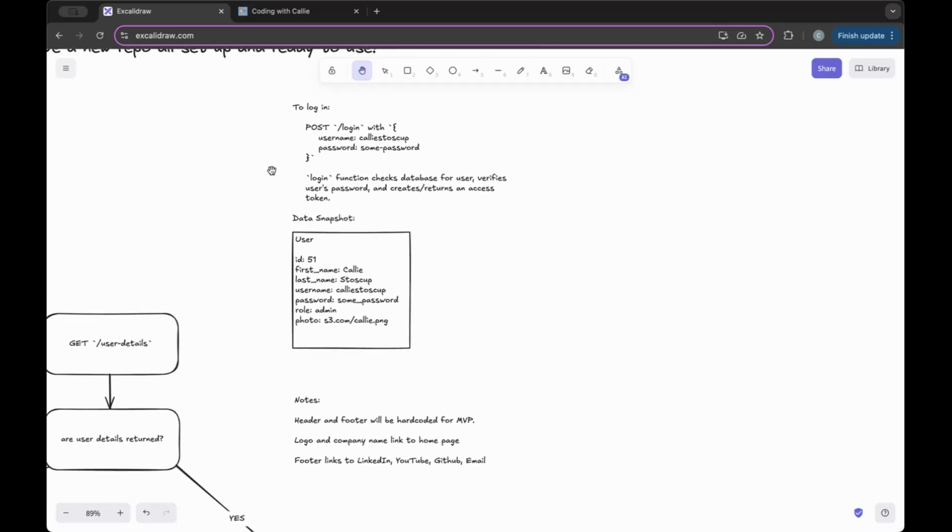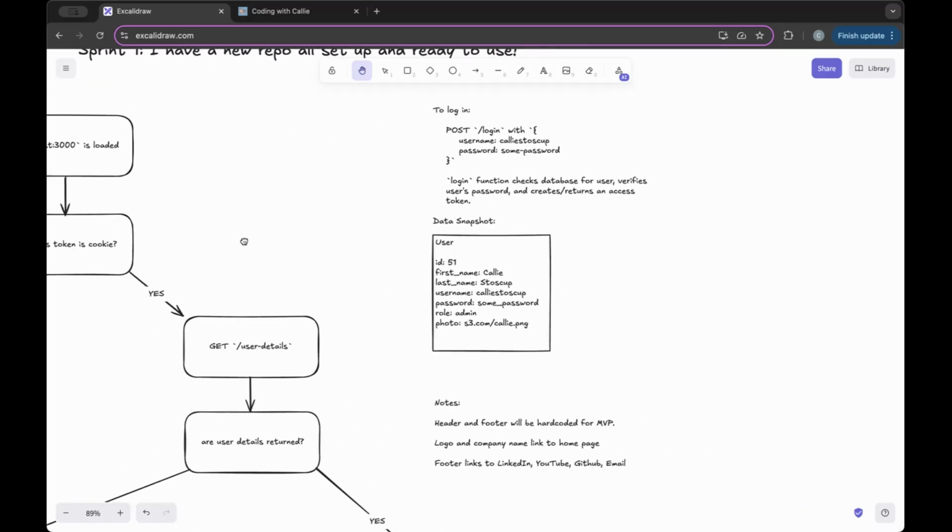So in order to log in, we need to make a POST request to login. And this is only going to be available via API. So I'd have to use Postman or a curl request or something like that in order to do this. But if I post to login with my username and password, then I will get an access token back, and I can save that access token in a cookie.